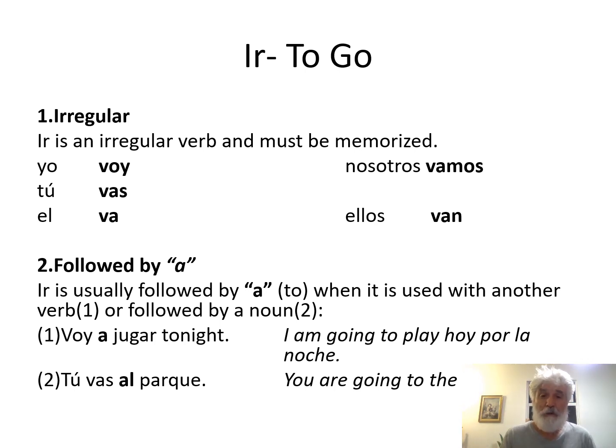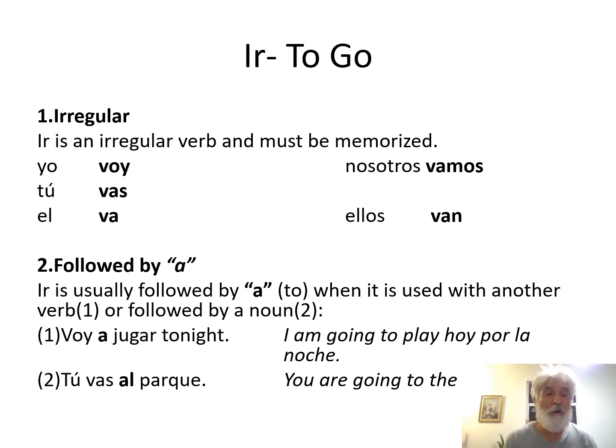Okay, let's look at the verb ir, the verb to go. I'm referencing Estructura 2 in your textbook. It's in chapter 3 on page 98. The verb to go, ir, is highly irregular, so you have to memorize the conjugations. So let's quickly look at these.